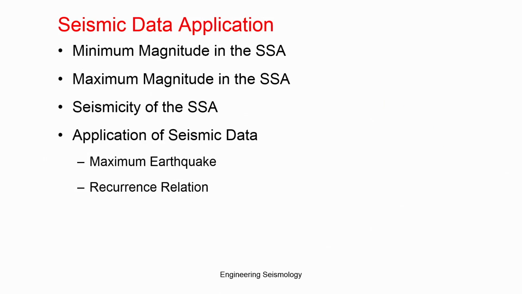So for the seismic data, we have seen that you have to collect your data, homogenize and decluster it, then superimpose it on the seismotectonic map to get a seismotectonic map. After that, you will get the minimum and maximum earthquake data in the region and the seismicity mapping distribution of the earthquake data, which will help to get the maximum earthquake in the region and the recurrence model for the region. We will discuss both applications in the next class.